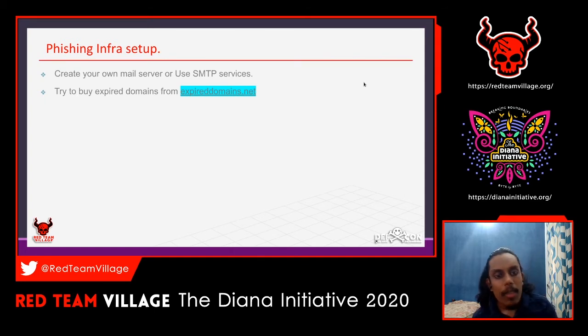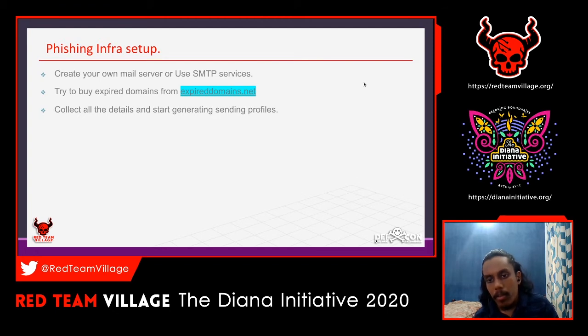The next one is that you have to try to buy expired domains from expireddomains.net. You can check this URL and see what expired domains you can buy from there. The main advantage is that those domains will have good health, because they will be, let's say, 3 or 4 years old, and will have a good reputation.